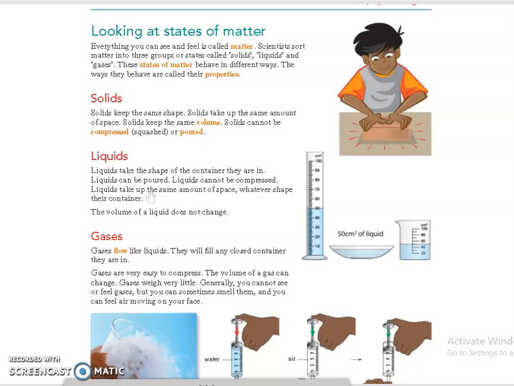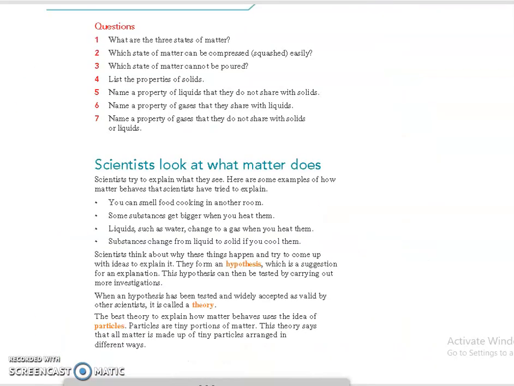Okay, in liquid and gas we can see one property is similar, that both liquid and gas can be poured. Okay, both liquid and gas can be poured. So all of this we have already studied last year, so we are just revising them.